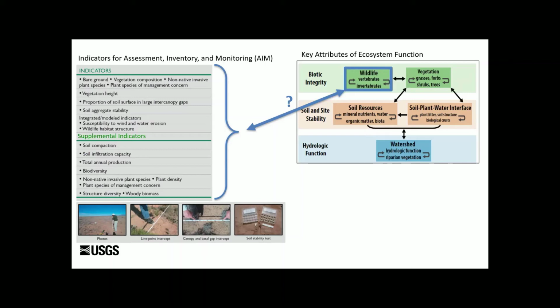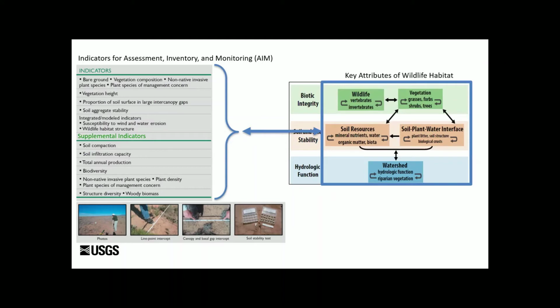And you could think about it as a one-to-one, but really all of these key attributes are part of wildlife habitat, whether we're talking about the grasses, forbs, and shrubs and trees as vegetation, which most people think of wildlife habitat in terms of vegetation. But look at soil resources, minerals and nutrients, things like the quality of what's being produced in plants for nutrition of animals, water, organic matter, and biota, the soil-water interface, plant litter, soil structure, and biological crusts. And then in the watershed layer, the hydrologic function and riparian vegetation, all key aspects of wildlife habitat.